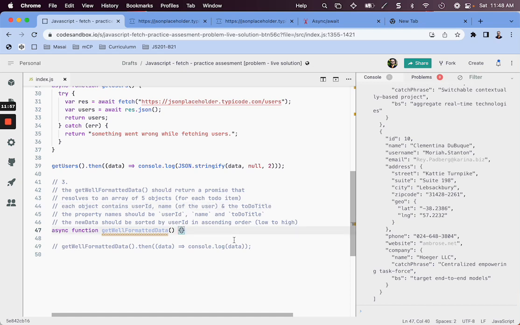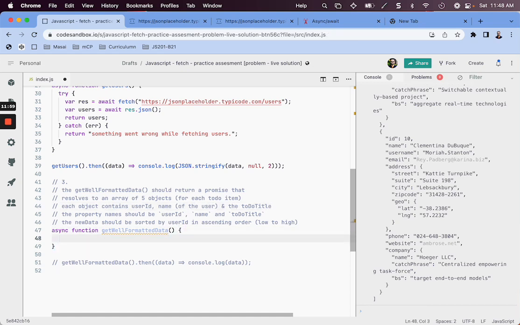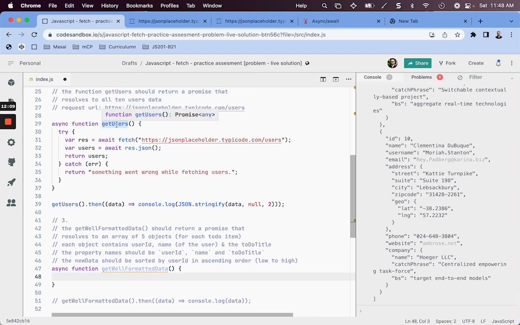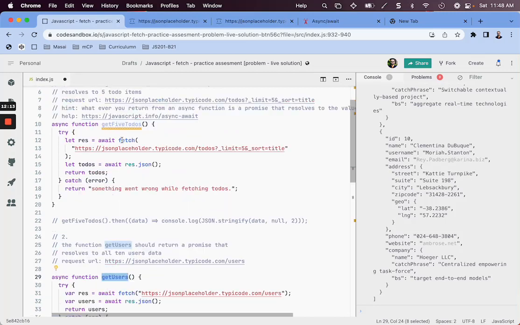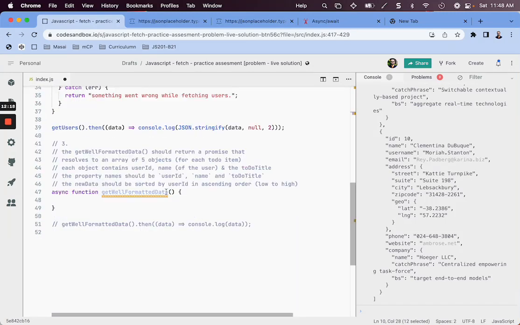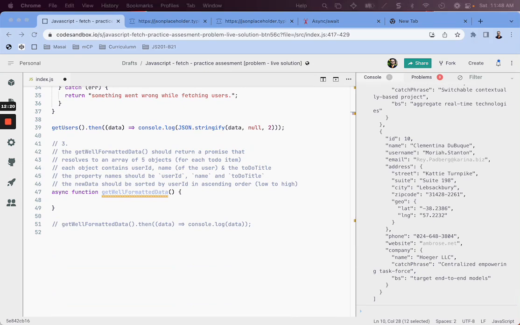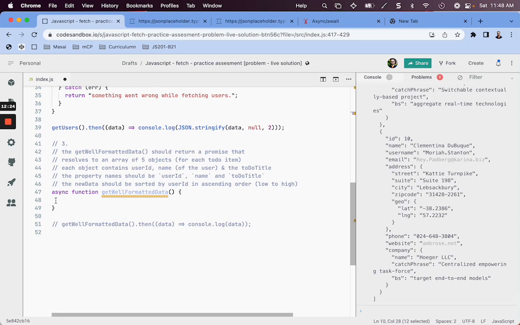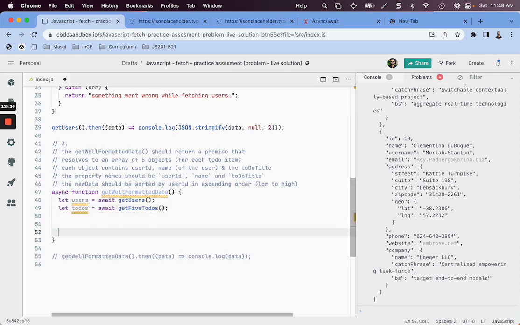We have solved several similar problems in the last sprint, so let's see a couple of ways of doing that. First, we have already written a way to get all users and a way to get all to-dos, so we don't need to do it again. I can immediately use this.